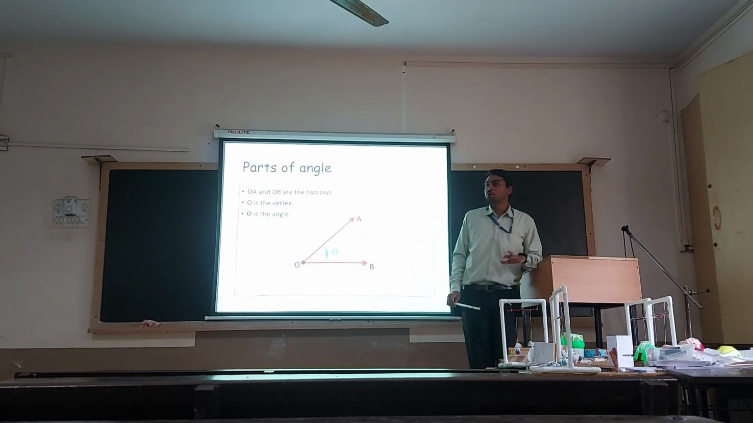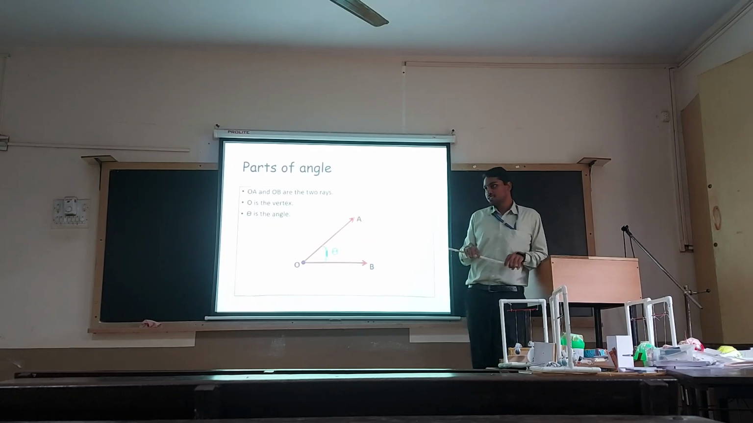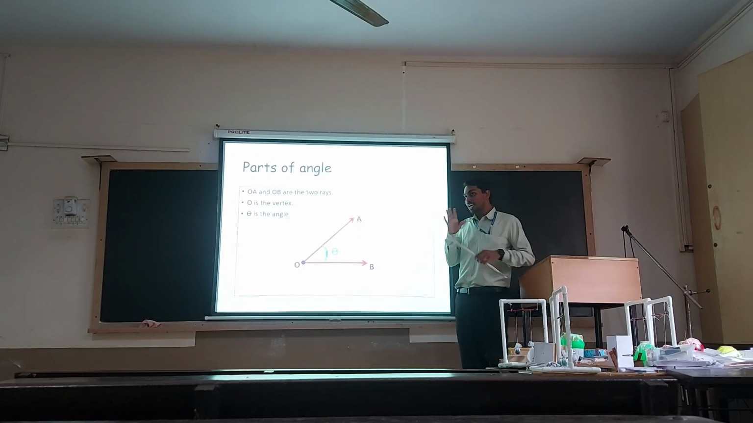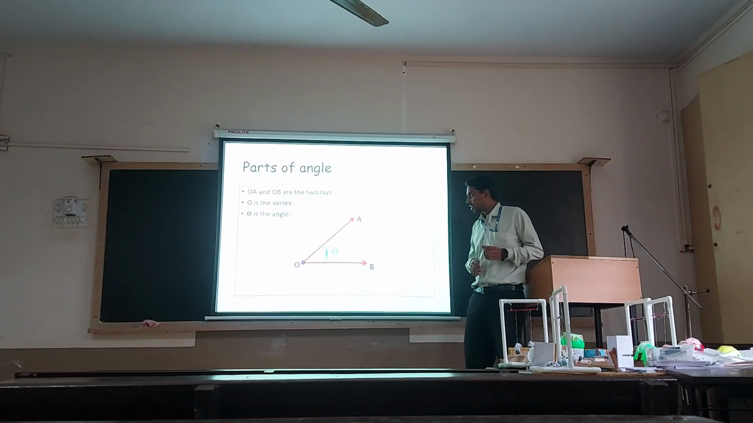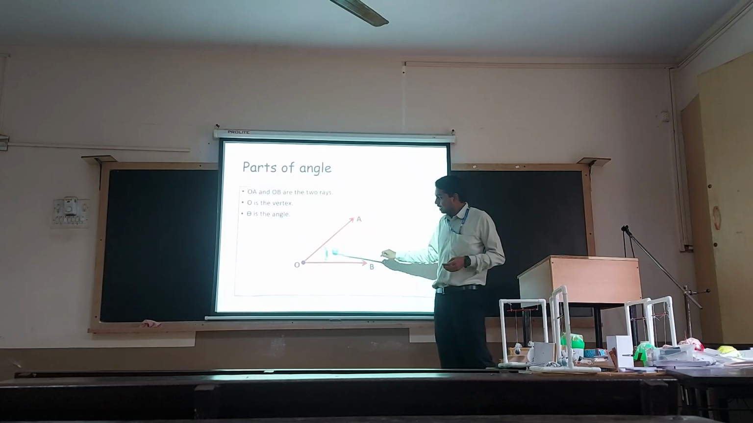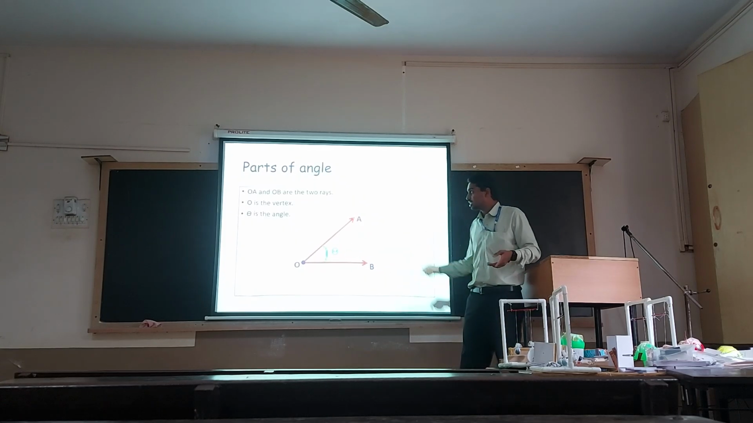What is the plural form of vertex? Does anyone know? Vertex means one, singular. If I have two vertices, then what do you call it? Vertices, exactly. Vertices is the plural form of vertex. So theta is the angle between these two rays. These are the parts of an angle.